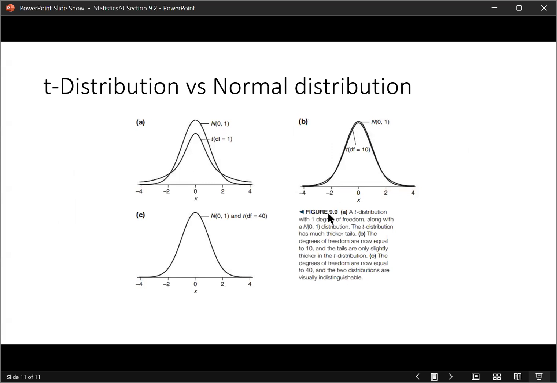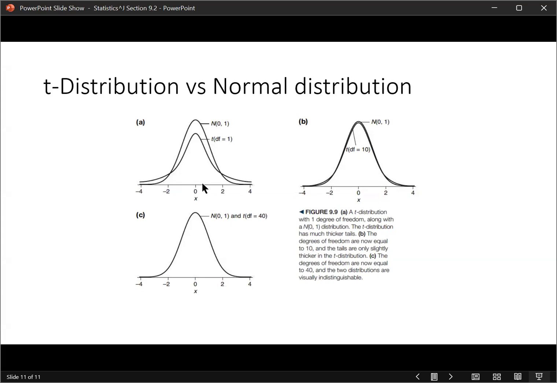This is just for your information. When it comes to doing problems in a future section, it will be explained how to calculate t values, so don't get lost in the details here. This is just an FYI: a normal distribution and a t distribution are very similar, but not exactly the same. You can see the maximum difference between them is when the degrees of freedom is 1, and you can see how similar they are. It's just that the t distribution has larger tails, meaning further from the x-axis.